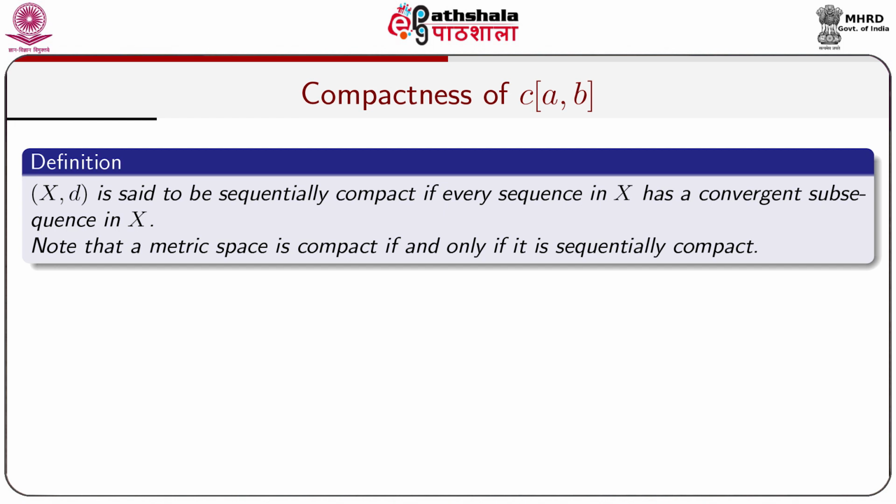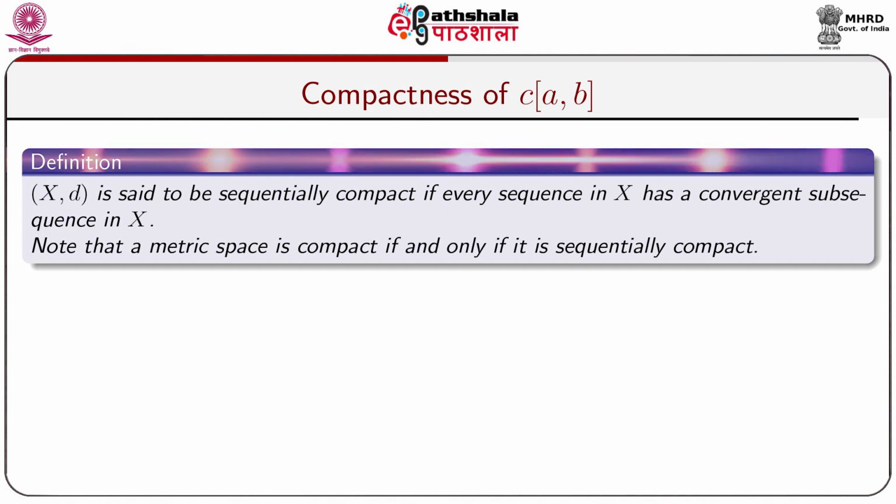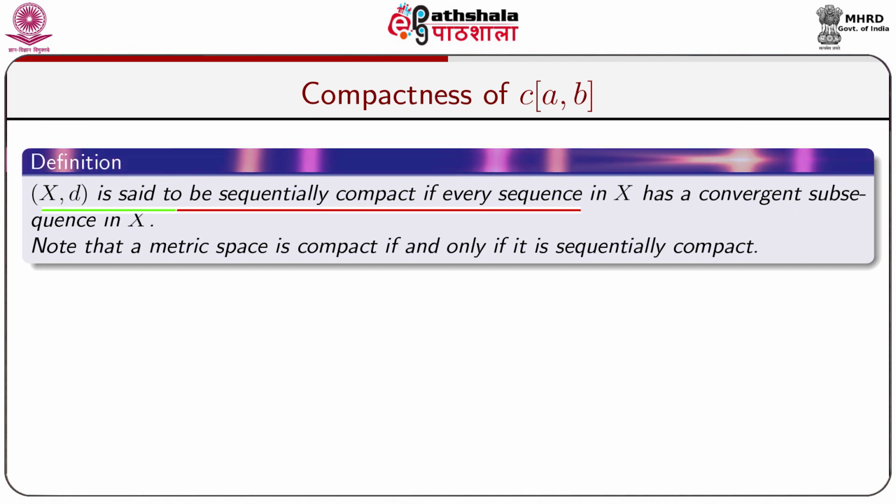For this, we shall now define equicontinuous functions and uniformly bounded functions, and upon these definitions we shall prove a theorem known as the Arzela-Ascoli theorem. We shall now recall some definitions. A metric space (X, d) is said to be sequentially compact if every sequence in X has a convergent subsequence.